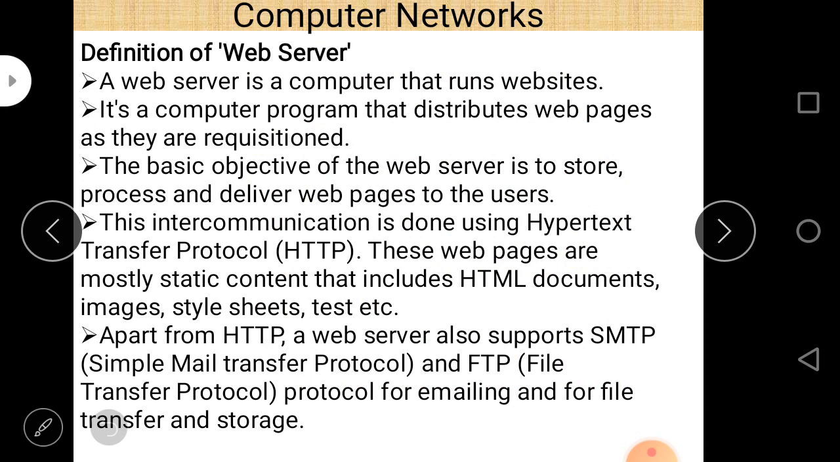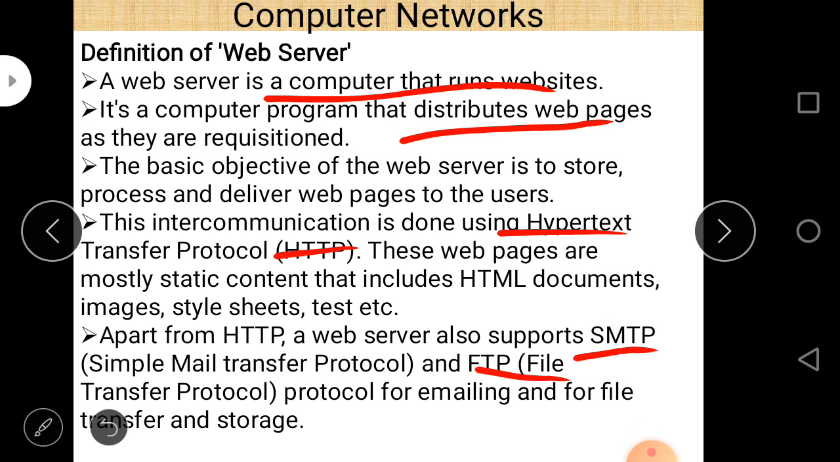So that is the basic definition of web server. First of all, remember the first point: a web server is a computer that runs a website, and as per the request, the program that distributes web pages is also known as a web server. It uses different protocols. Hypertext Transfer Protocol is one of them. A web server can also use SMTP, Simple Mail Transfer Protocol, and FTP, File Transfer Protocol, for emailing and for file transfer and storage.